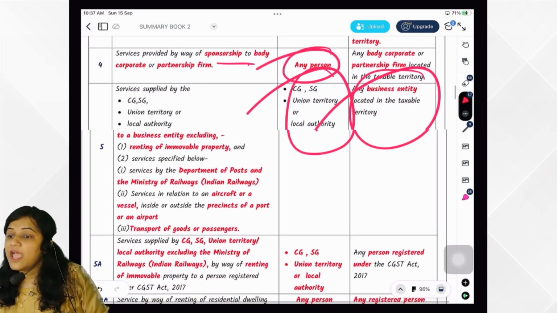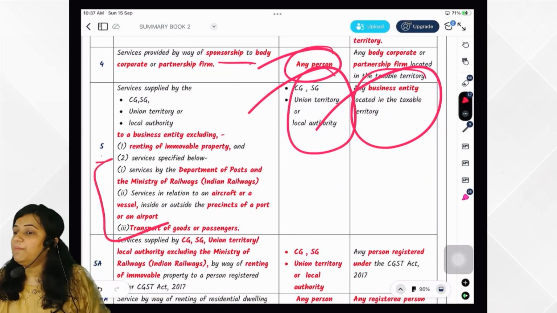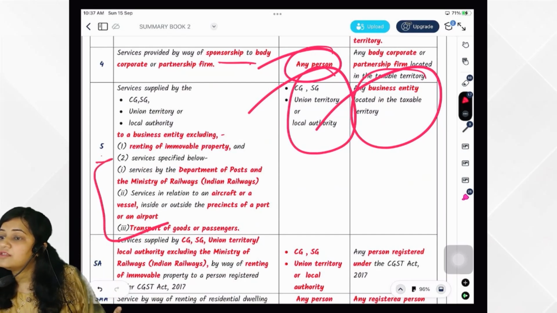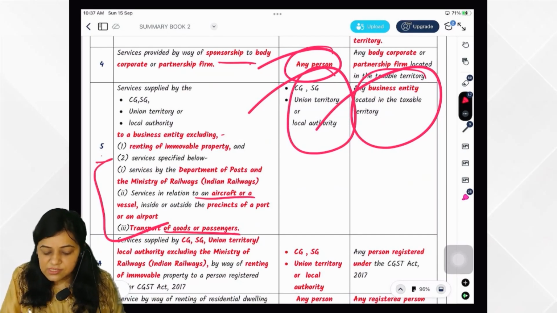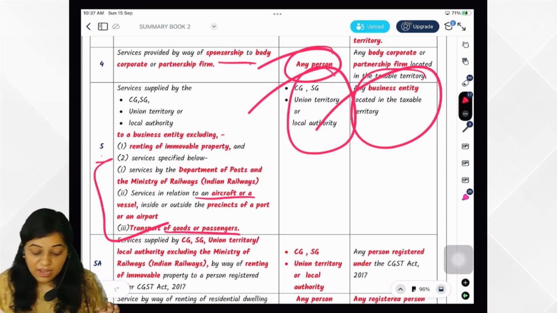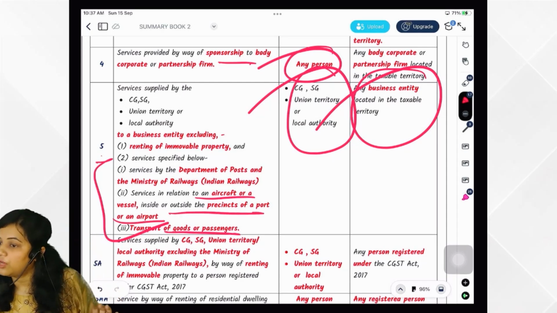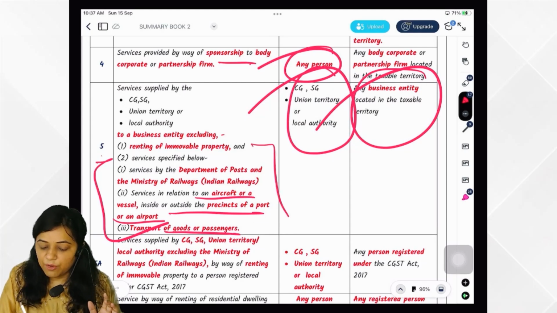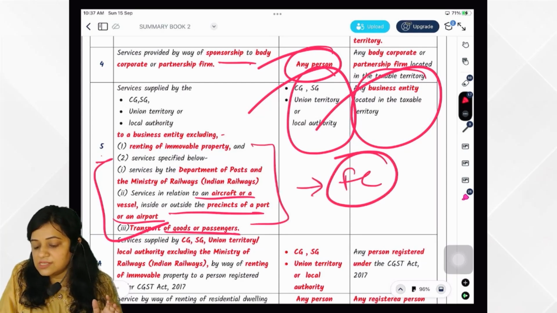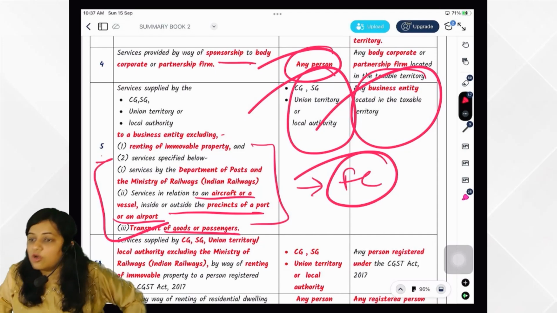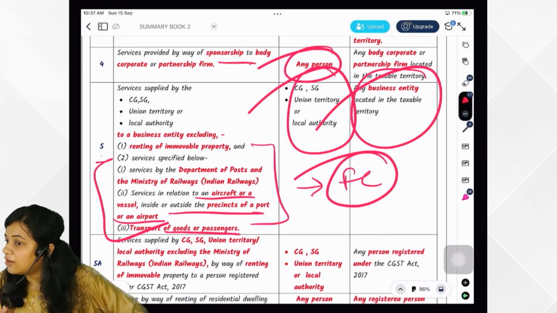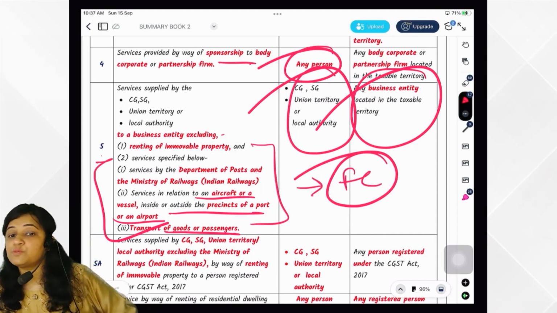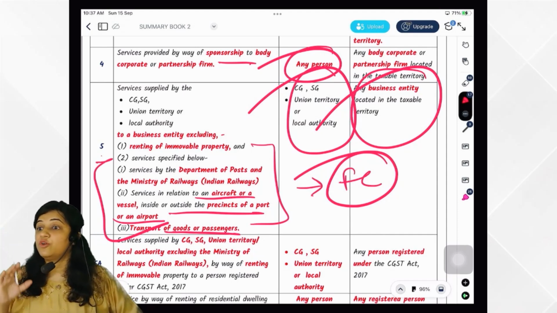Government services, except what did they say? Services by Department of Post and Ministry of Railways. Services of transportation of goods or passenger, and services in relation to aircraft or vessel inside or outside the presence of the port or airport. If they are being provided, then it will be under forward charge. This is out of the reverse charge entry. They said reverse charge entry is not applicable to them. That means forward charge. These services are under forward charge even if government is providing. Other than this, whatever services government is providing to a business entity, reverse charge would be applicable.